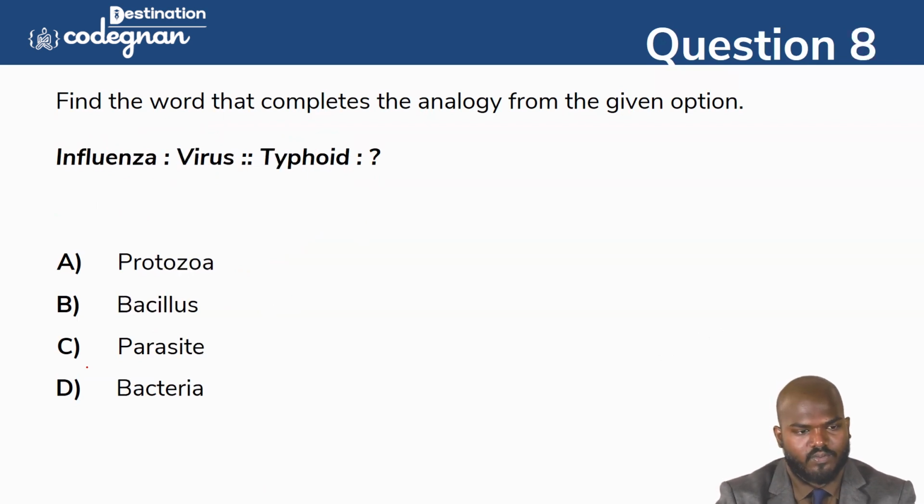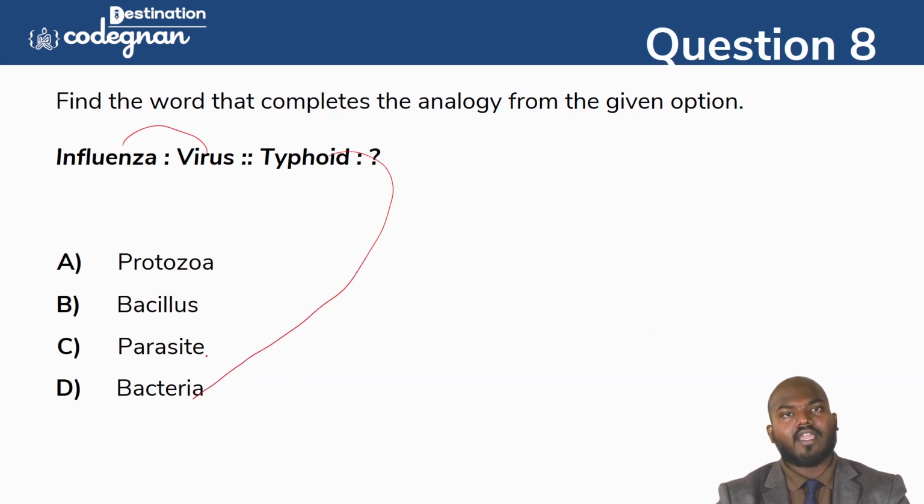Going for the next one, guys. Influenza is caused by a virus, and typhoid, what is it caused by? Influenza is one of the diseases caused by a virus, and typhoid is caused by bacteria.